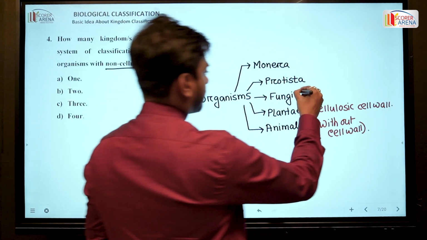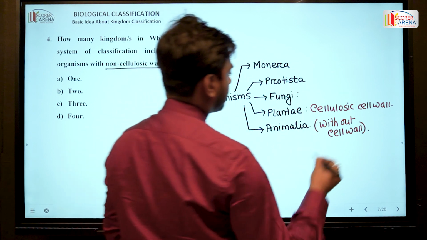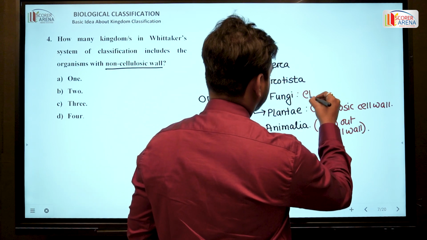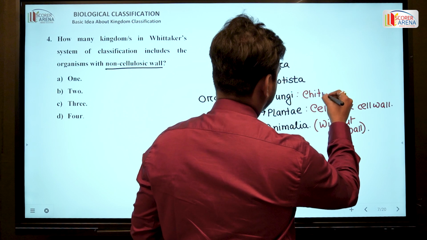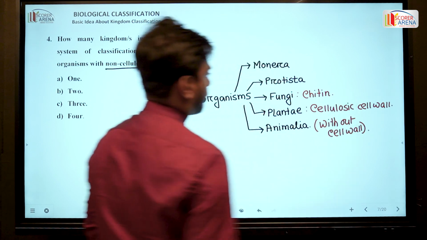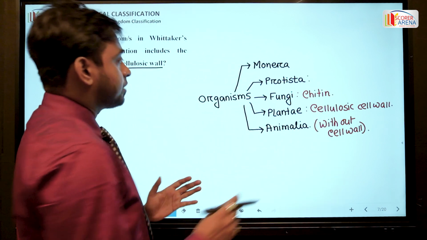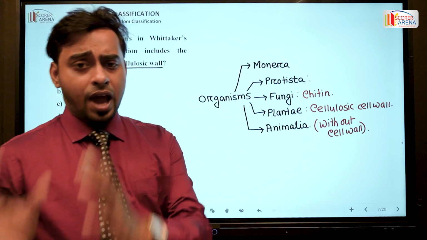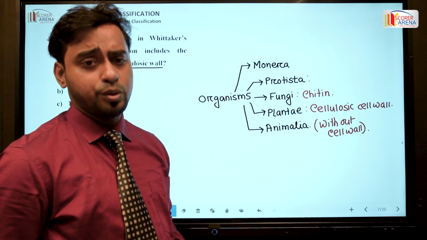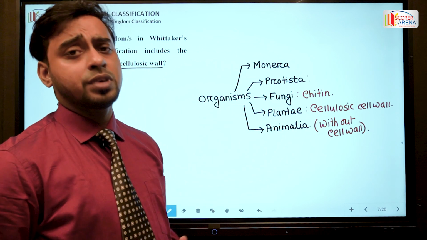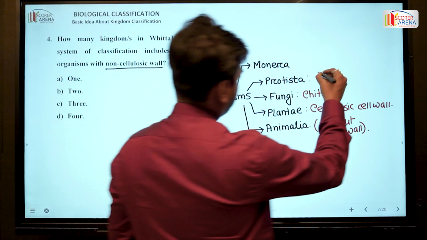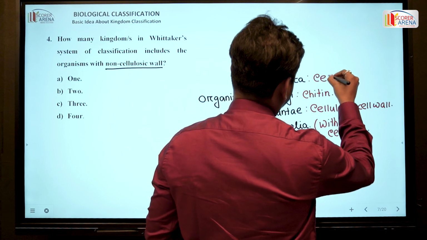We know that the fungi includes all the organisms with cell wall made up of chitin. The Protista includes both plant as well as animal members. If plant members are there, then the cell wall is cellulosic.